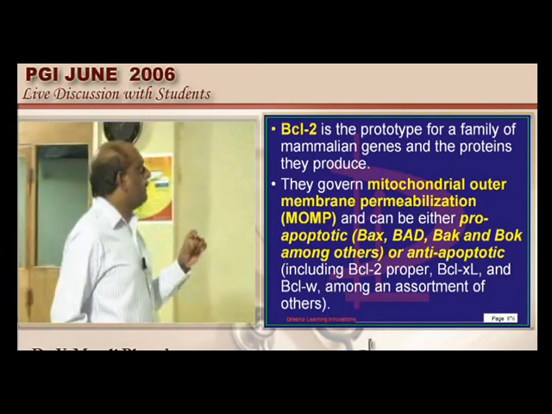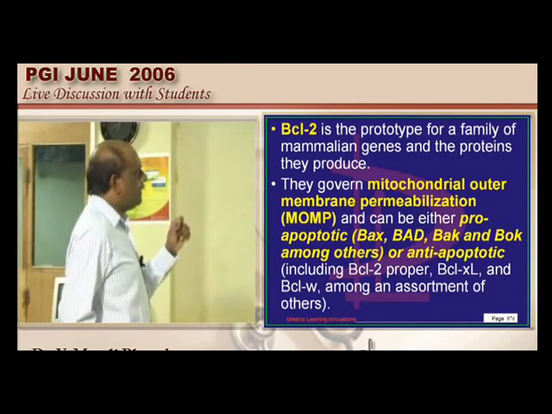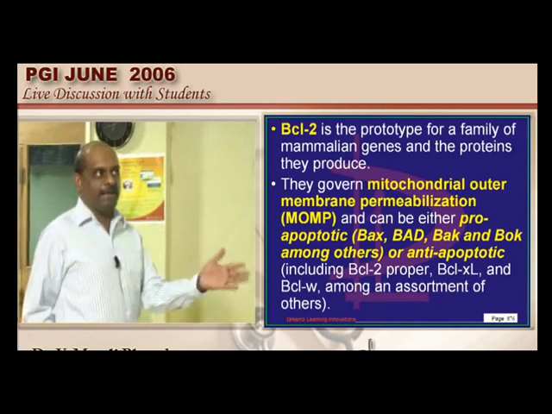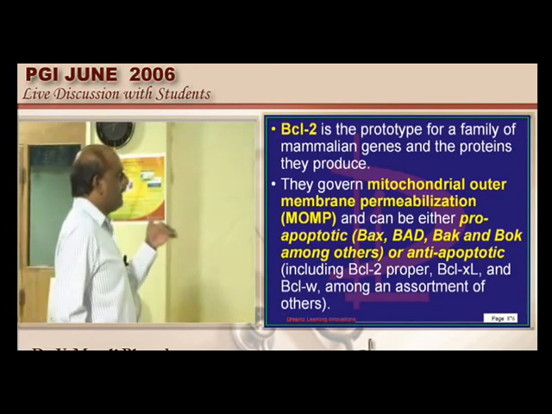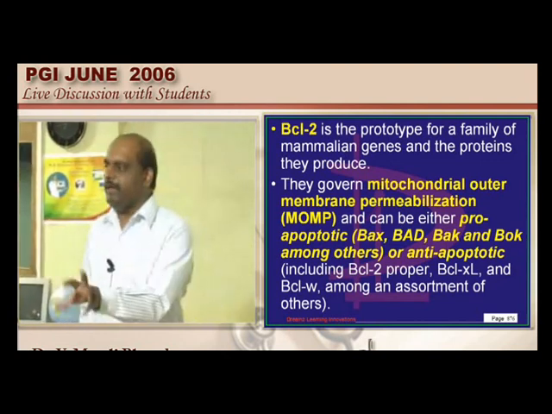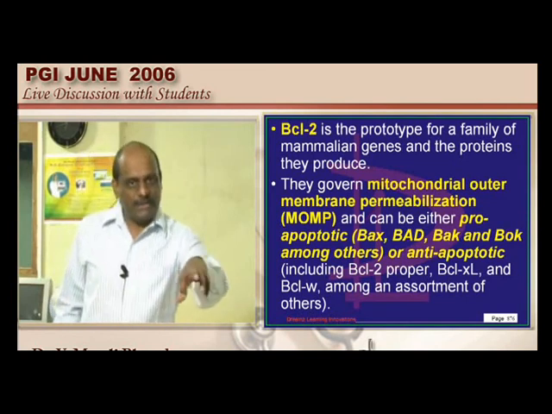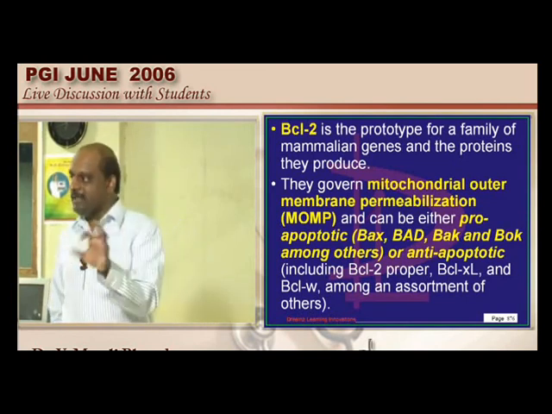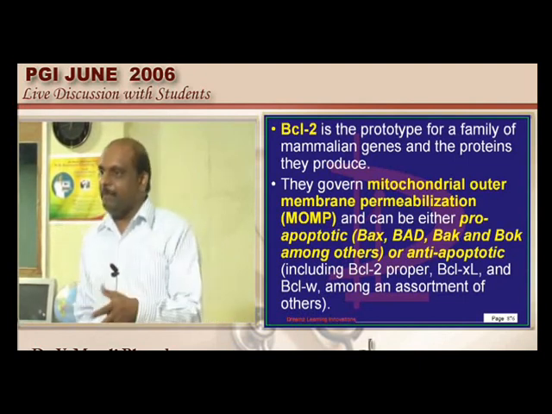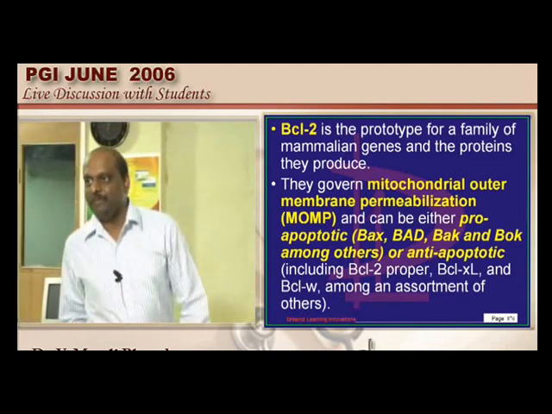Basically BCL2 will be forming those proteins which are called MOMP proteins, that is mitochondrial outer membrane permeabilization proteins. You have different protein products coming out of this BCL2 gene. Some of them are pro-apoptotic and some of them are anti-apoptotic.